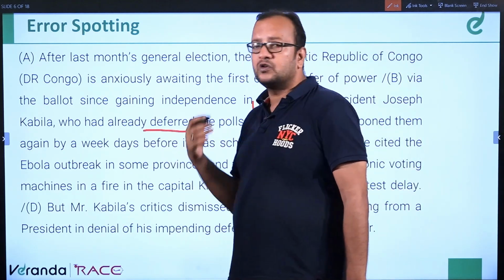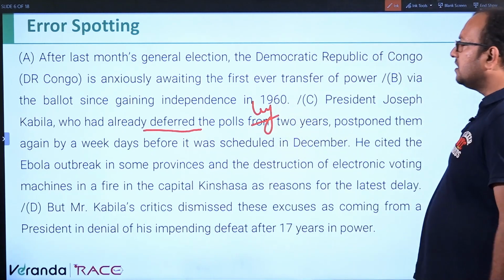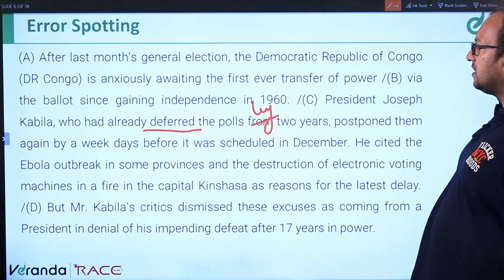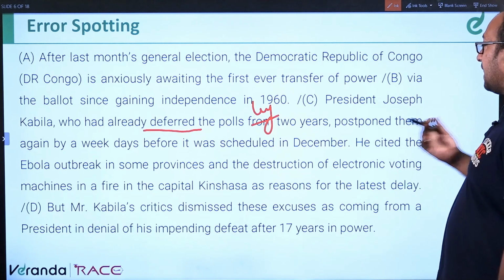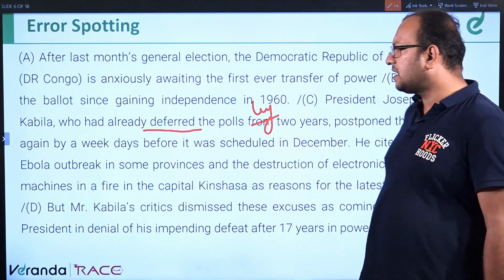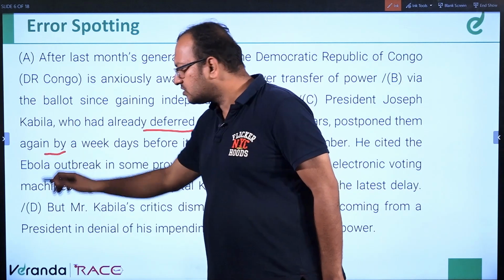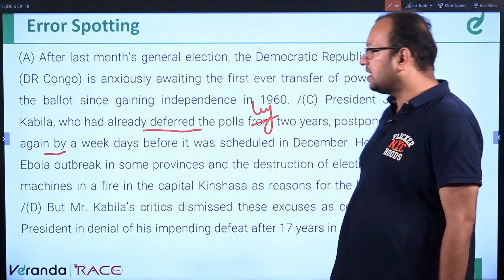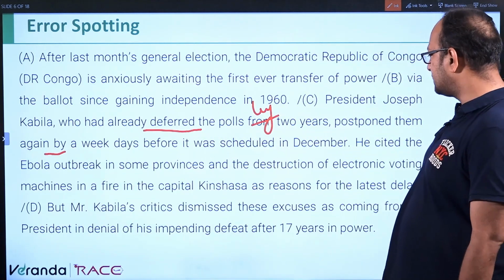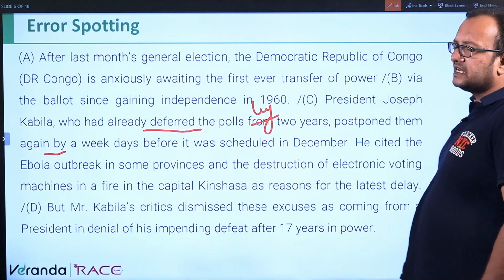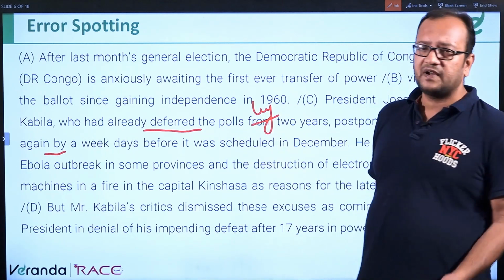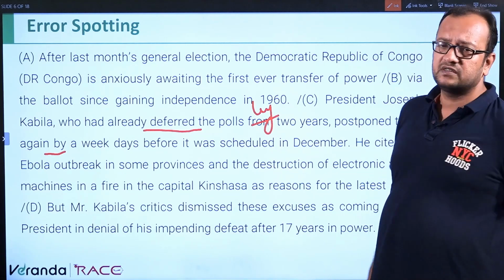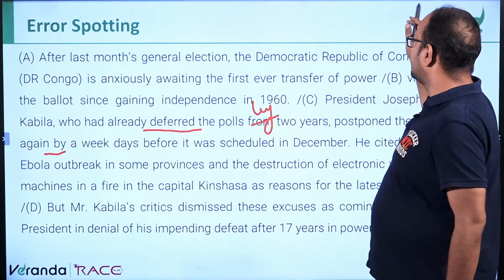Deferred means postponed. So it will be President Joseph Kabila, who had already deferred the polls by 2 years, postponed them again by a week. See, here also "by" has been used, so it should be "by" there. Okay. So by a week days before, it was scheduled in December. So we need not read the entire sentence because the error has been identified. Deferred by 2 years. That will be the correct answer. Next question.